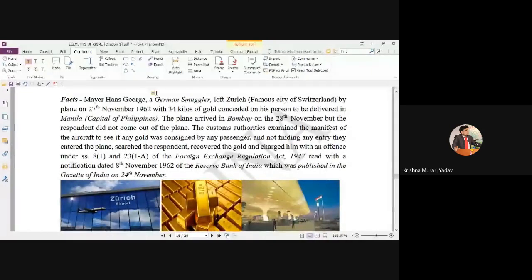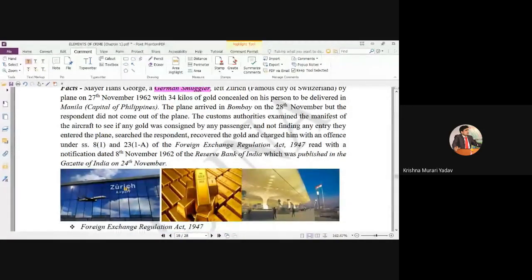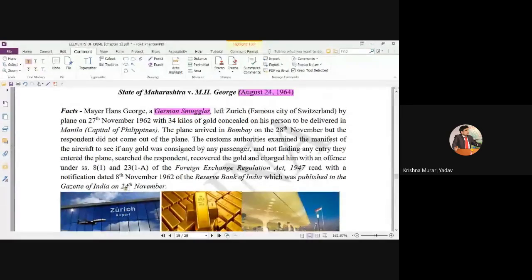In this case, MS George, Mayor Hans George, was a German smuggler. What was his qualification? He was a smuggler. From which country does he belong? He belongs to Germany. One day he left Zurich, the famous city of Switzerland. You can see here a picture, Zurich airport. He left Zurich by plane.